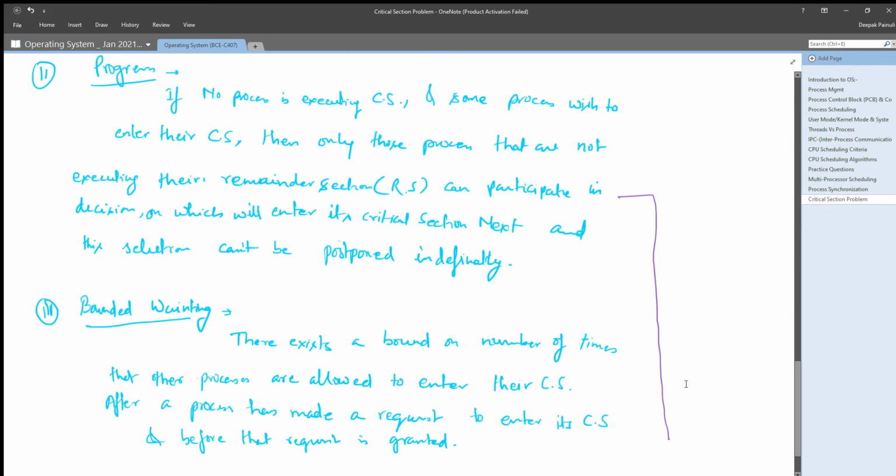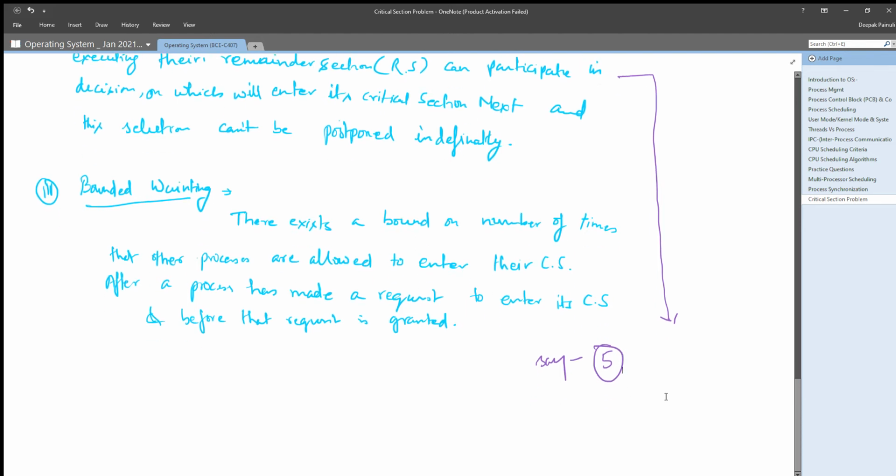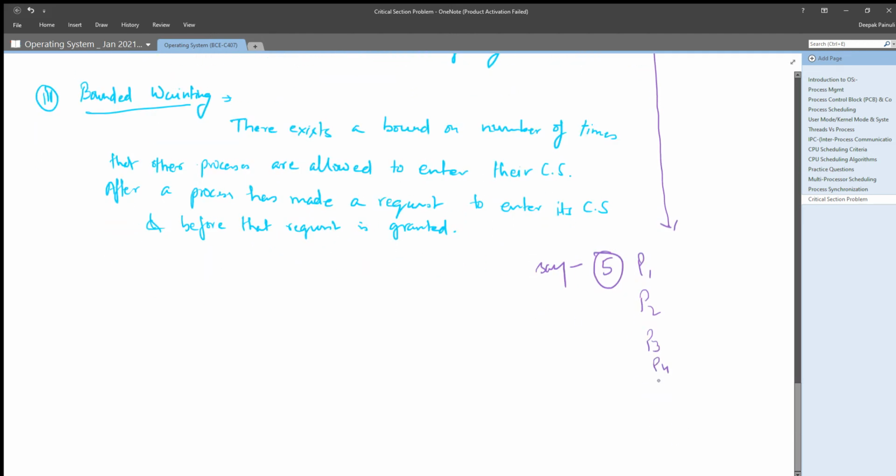What progress means, it is simply stating, let us say we have five processes in the system currently: P1, P2, P3, P4 and P5, and these are all cooperating processes.